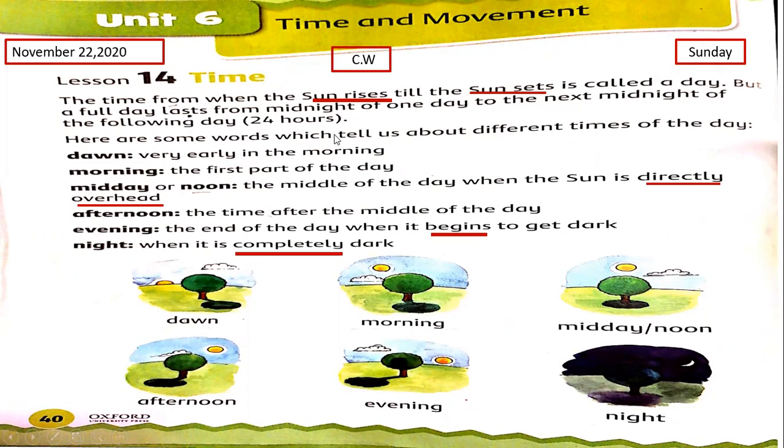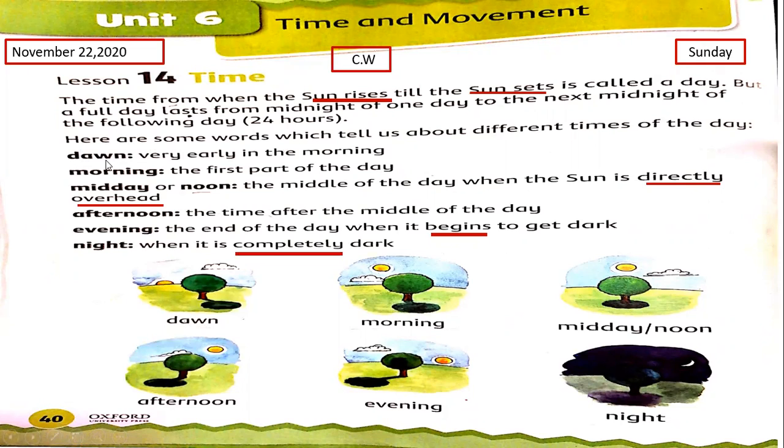How many hours in a full day? In a day, 24 hours. How many hours in a day? 24 hours. Everyone keep in your mind, okay? Here are some words which tell us about different times of the day. And you can see below this line a few pictures about these words.